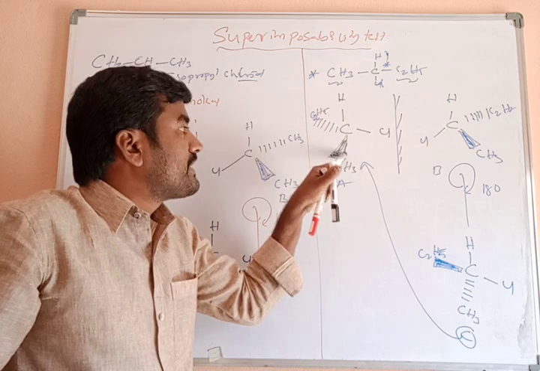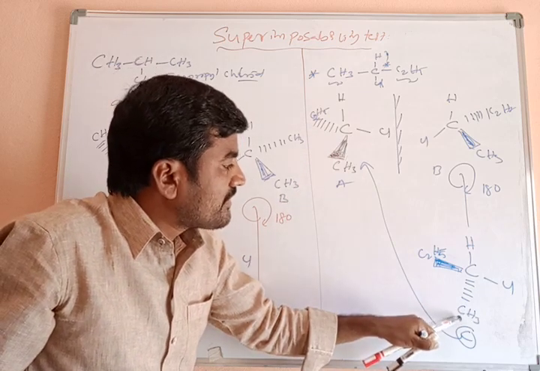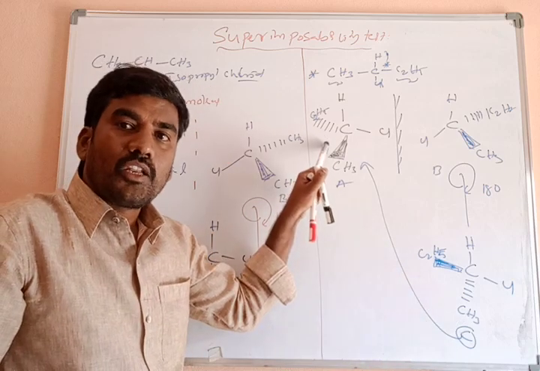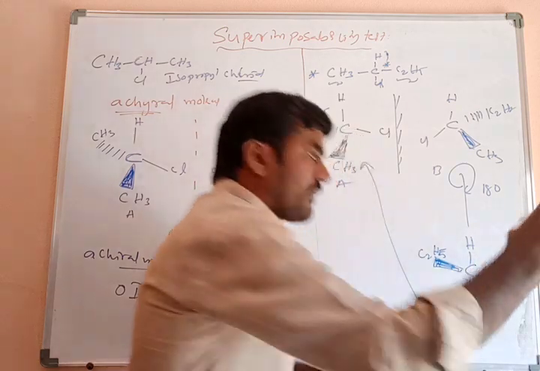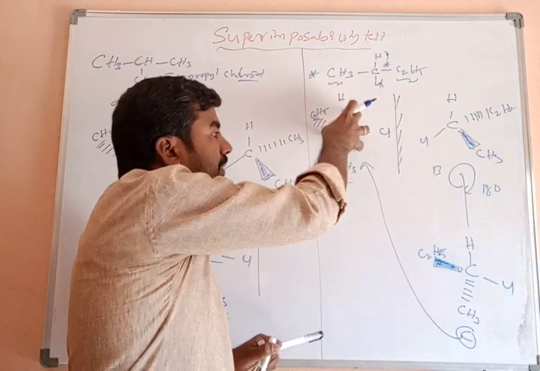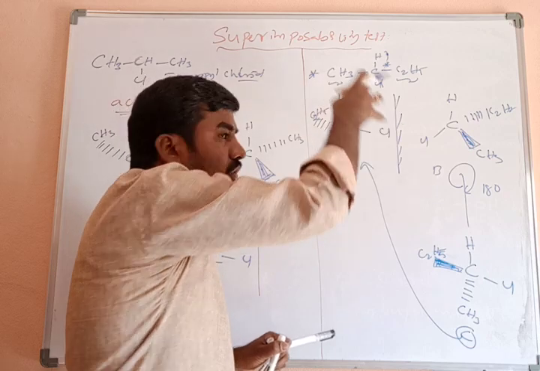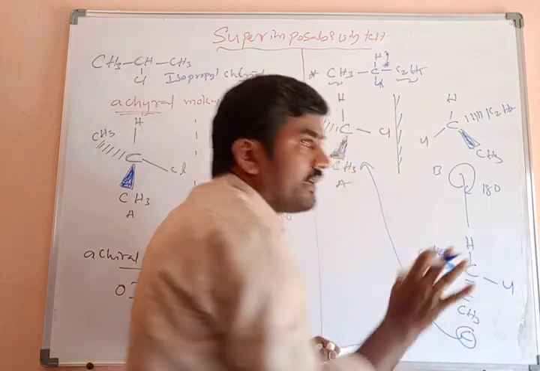On the wedge bond, which group is there? The CH3 group is there. That means both are not matching. Similarly, on the dash bond, which one is there? The ethyl group is there. Both are not matching, which means they are non-superimposable. When this molecule is removed from here and kept over A, hydrogen and chlorine are both superimposable, because both are present on the plane.